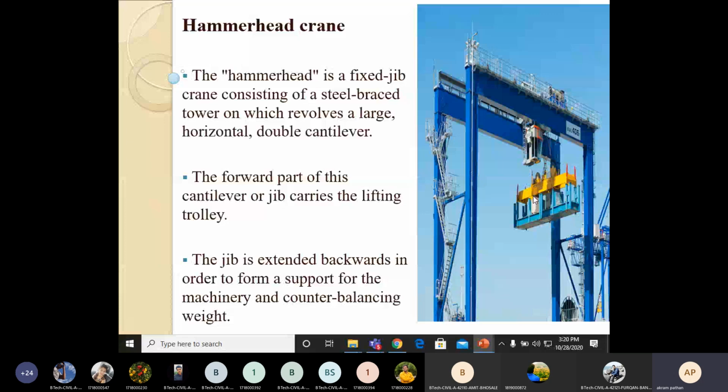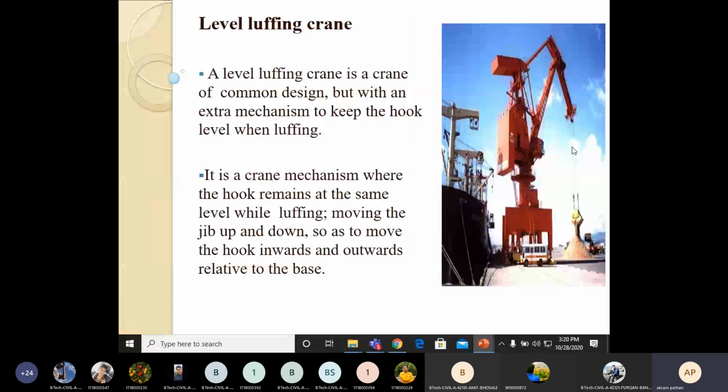It is a crane mechanism where the hook remains at the same level while luffing, or moving the jib up and down, so as to move the hook inward and outward relative to the base. This is generally used in bridge pier deck construction. To lift heavy loads, we can use such a level luffing crane.